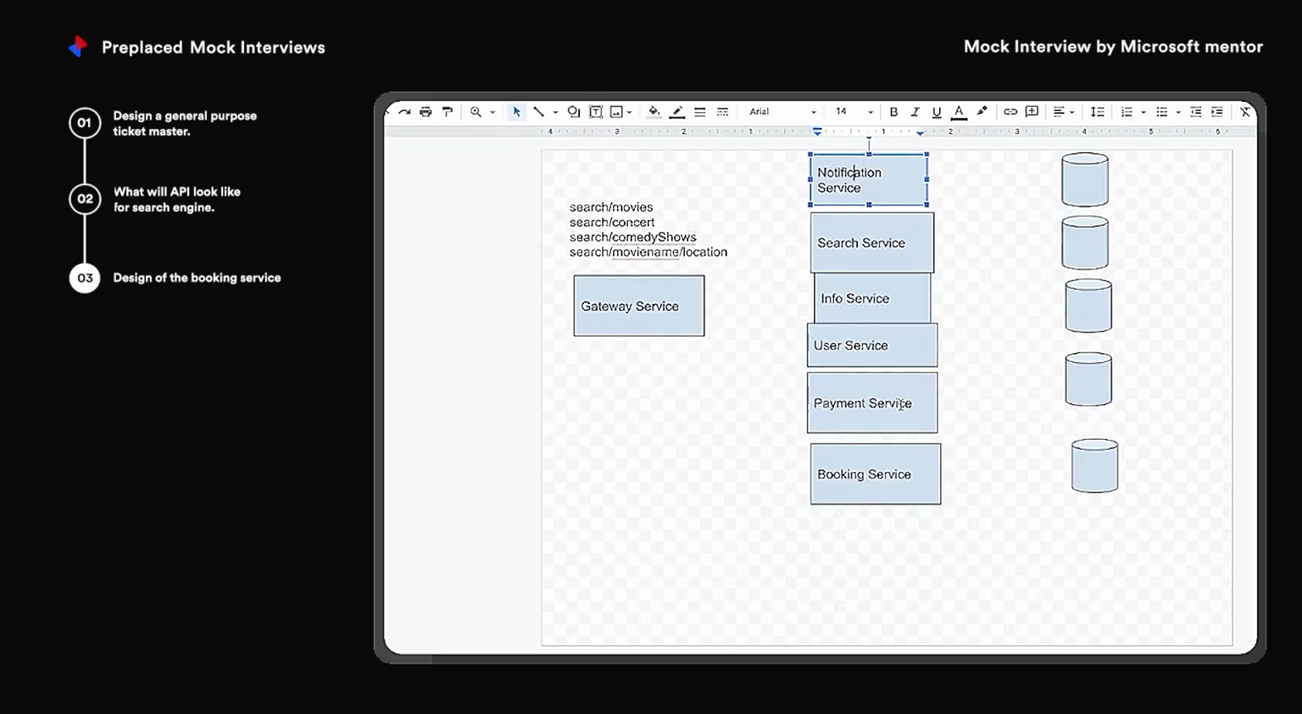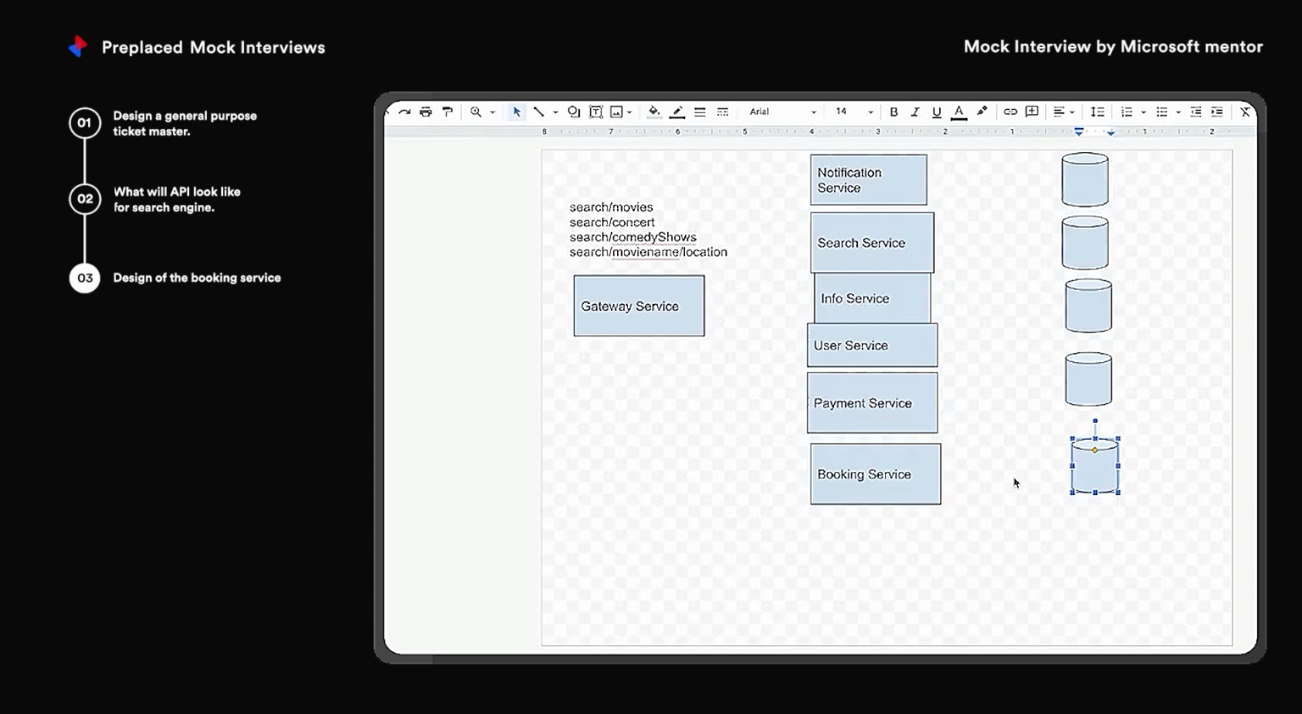So if the booking service is calling a payment service, before calling the payment service, the booking service will first use a kind of locking mechanism. Suppose there will be a booking database. There will be a lock for this particular seat. I can either use a lock or a queue.